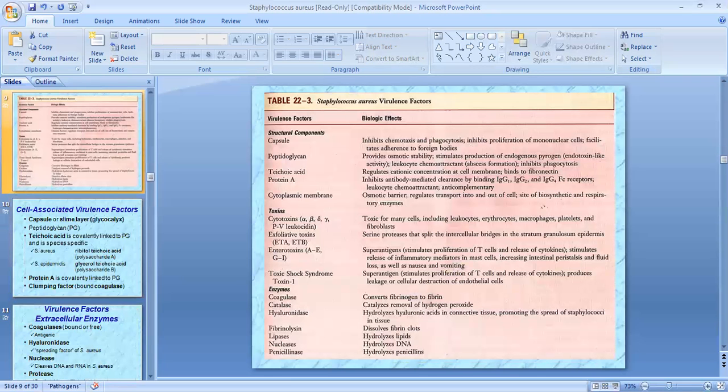The virulence factors are capsule, peptidoglycan, teichoic acid, and protein A, which is a specific antigen. Cytoplasmic membrane toxins include cytotoxins like alpha, beta, gamma, delta, and PVL leukocidin toxin; exfoliative toxins; and enterotoxins A to E and G to I, which work as superantigens. Then the toxic shock syndrome toxin is a superantigen. Then enzymes they have, like coagulase, catalase, hyaluronidase, fibrinolysin, lipase, nuclease, and penicillinase. All have their biological effects on different organs and different cells.